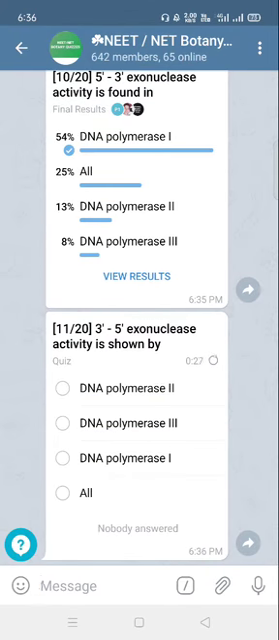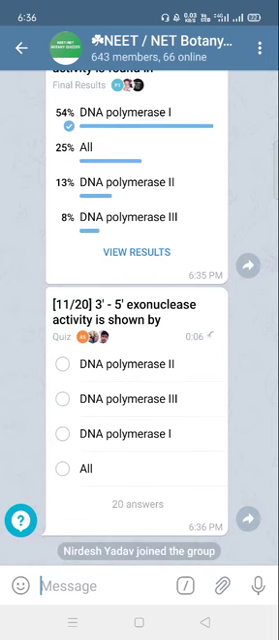3 prime to 5 prime exonuclease activity is shown by all DNA polymerases, that is DNA polymerase 1, DNA polymerase 2 and DNA polymerase 3. This activity is found in all DNA polymerases. So the answer will be the last option.